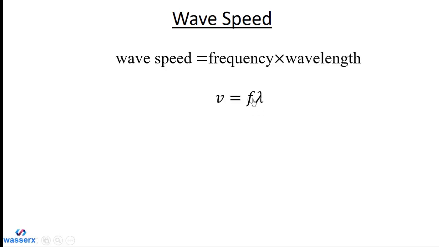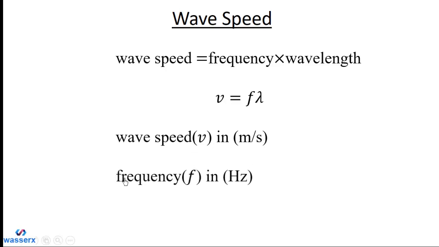So the frequency is F and wavelength is lambda. The wave speed V is measured in meters per second, the frequency F is measured in hertz, and the wavelength lambda is measured in meters.